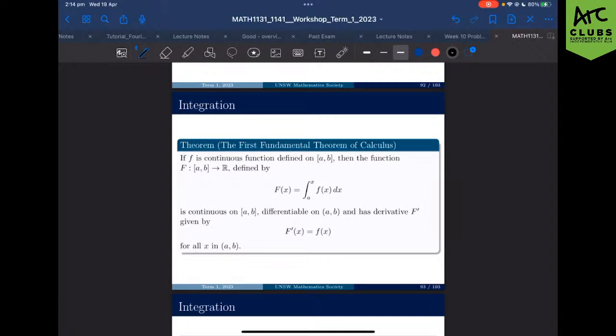Now, integration. What we do in this course is not a ton of actual integration itself, and we look at a couple of theorems, because the way that 1A sets up the course is we build it up from fundamentals rather than actually do the practical stuff, which is kind of annoying, right? Because unless you're a pure math student, you're probably not going to do a ton of building stuff up.